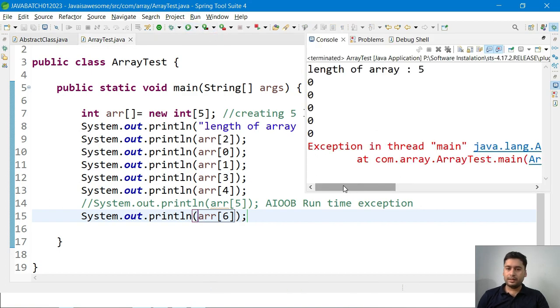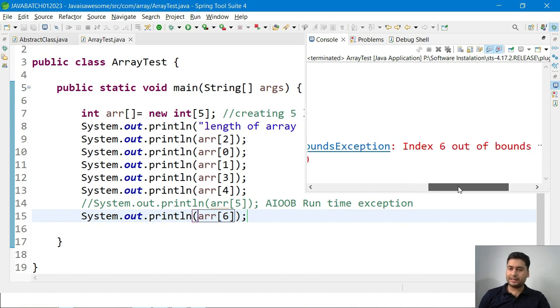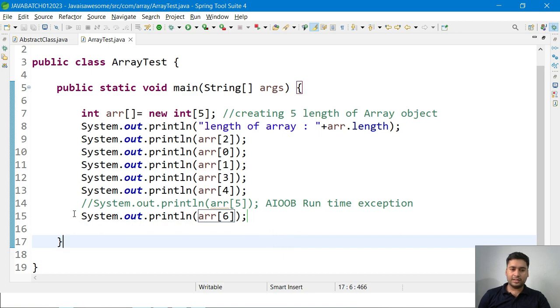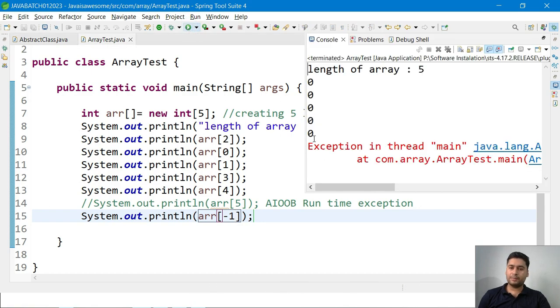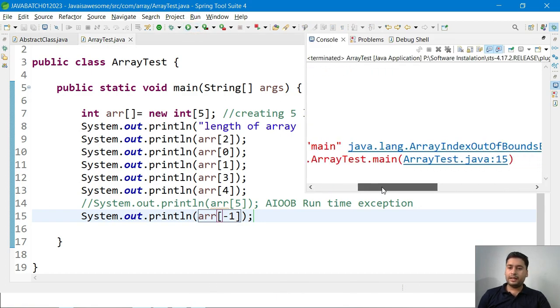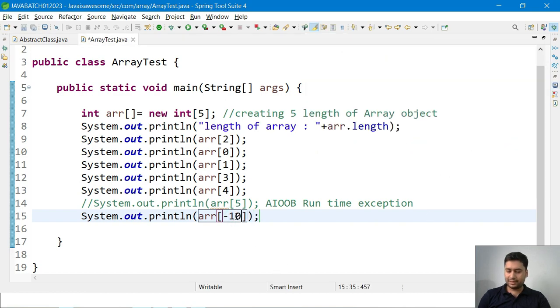Exception error, java.lang.ArrayIndexOutOfBoundsException, index 6 out of bounds for length 5. Okay, so this also gives the error. Let me try to access -1, because -1 is not available in our indexes. So let me ask for -1. It says ArrayIndexOutOfBoundsException, -1 out of bounds for length 5. If you give -10 or something, you get the same error.